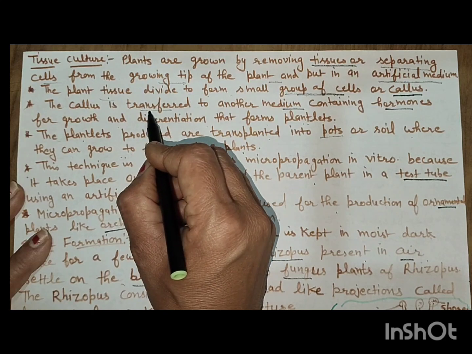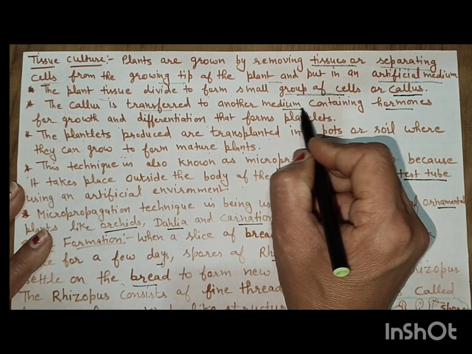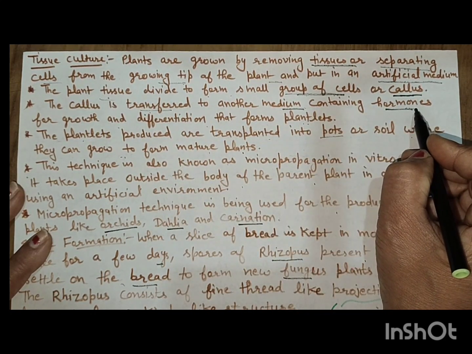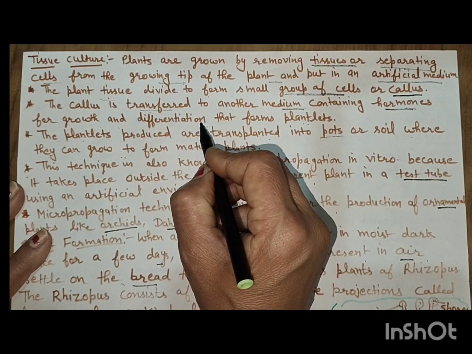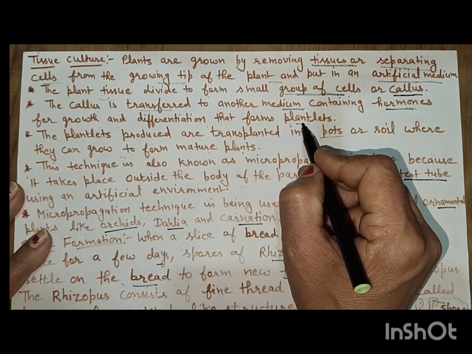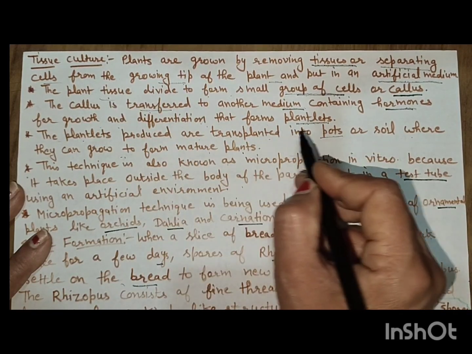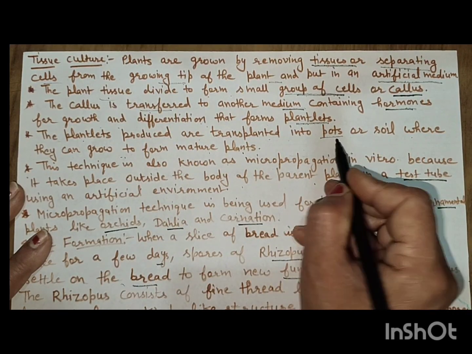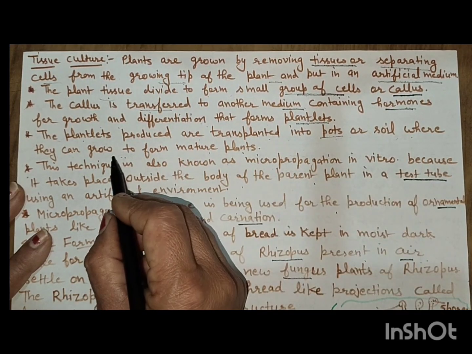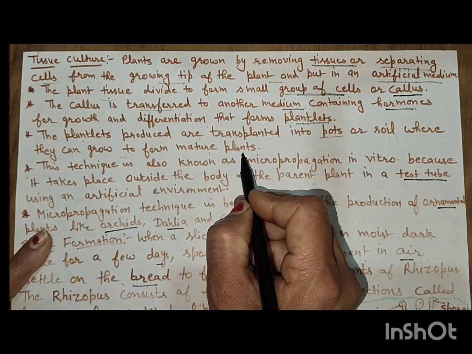Now this callus is transferred to another medium containing hormones for growth and differentiation that form the plantlets, or baby plants. The plantlets produced are transplanted into pots or soil where they can grow to form a mature plant.